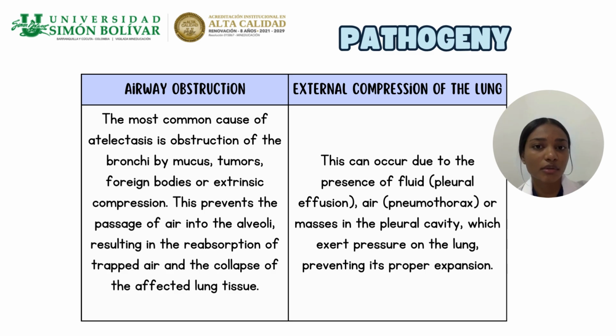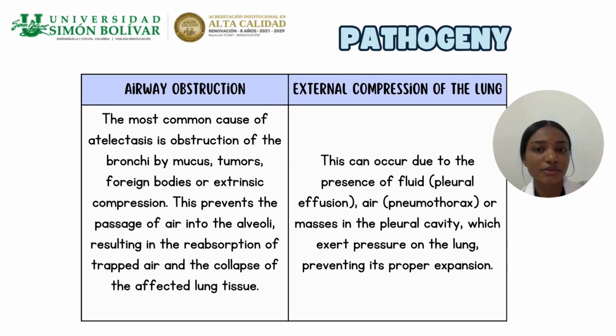The most common cause of atelectasis is obstruction of the bronchi by mucus, tumors, foreign bodies, or extrinsic compression. This prevents the passage of air into the alveoli, resulting in reabsorption of the trapped air and the collapse of the affected lung tissue.